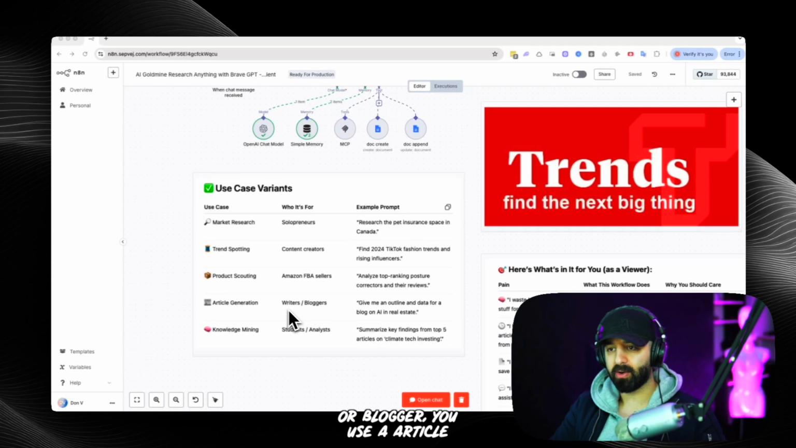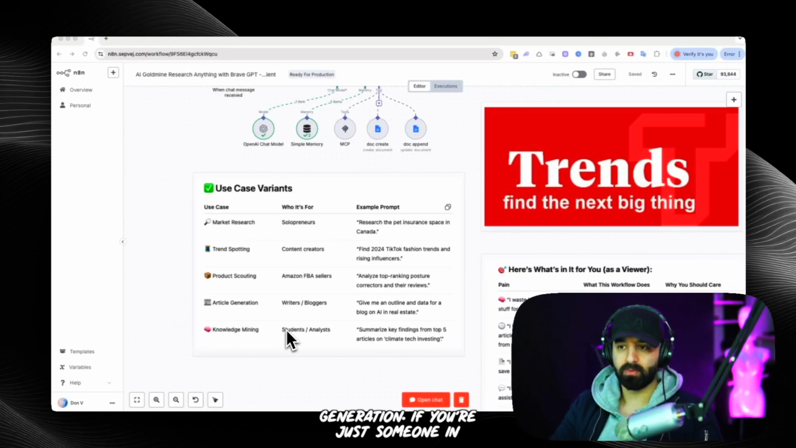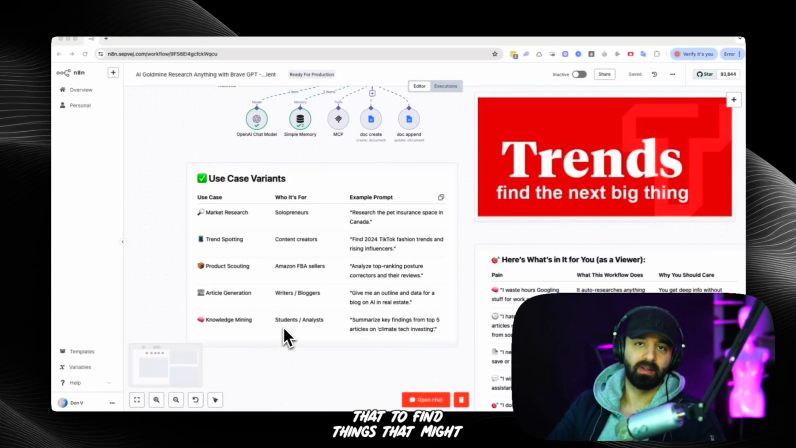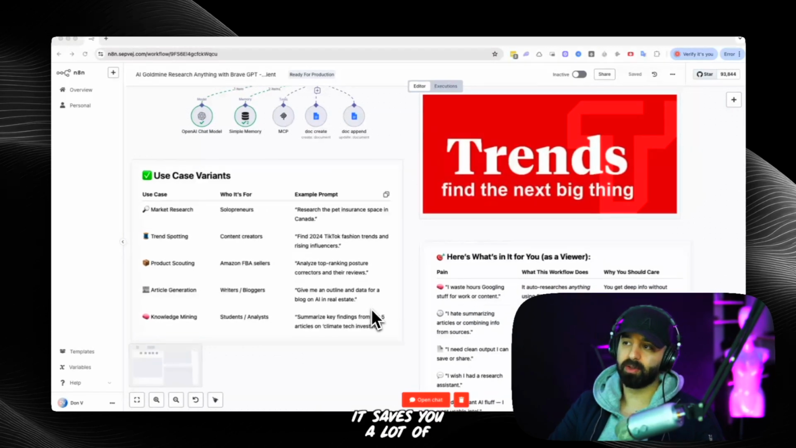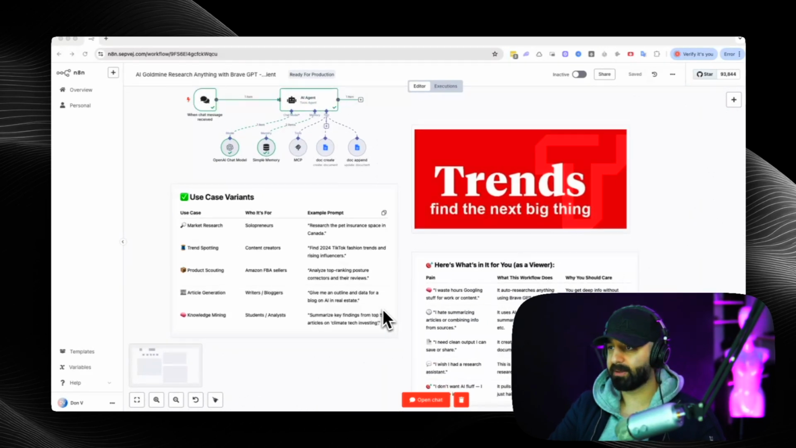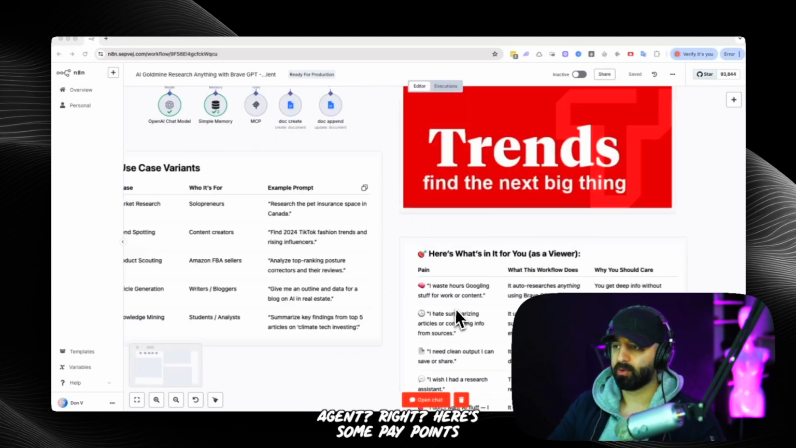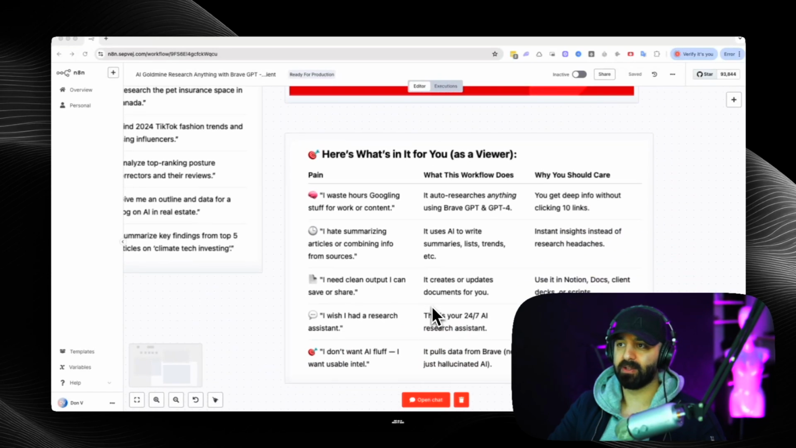Also, if you're a writer or blogger, you can use it for article generation. If you're just someone in the knowledge space, you could also use it to find things that might relate to the topic you're trying to research. It's very useful and saves you a lot of time. And if you're wondering, what's the whole point of this? What does it even do for me? Why do I even use an AI agent? Here are some pain points that an AI agent solves for.